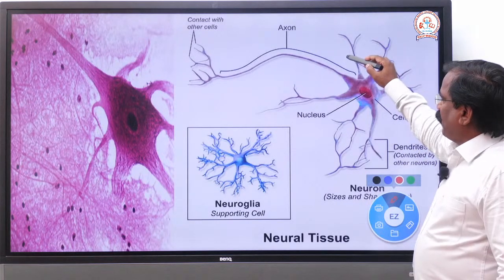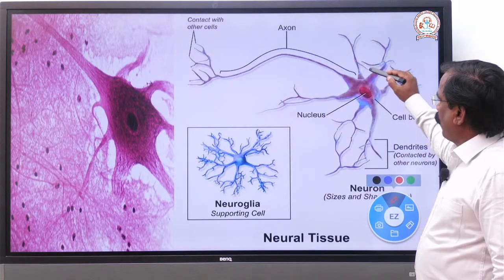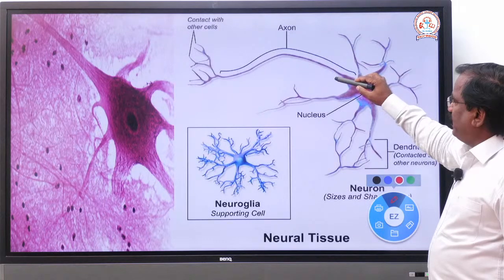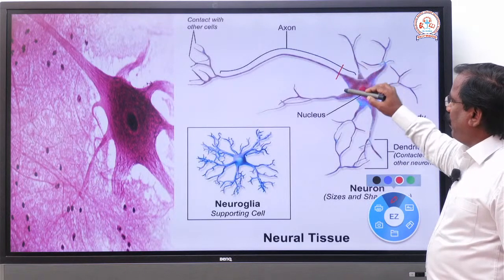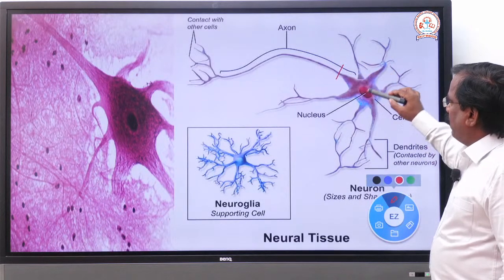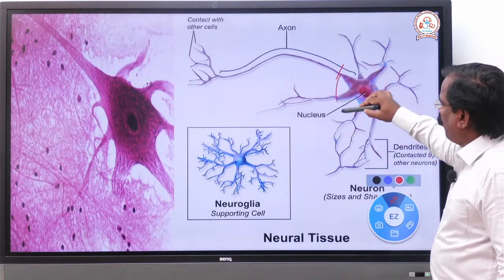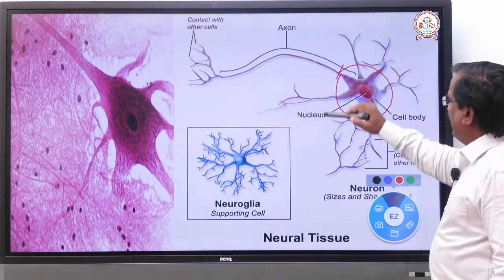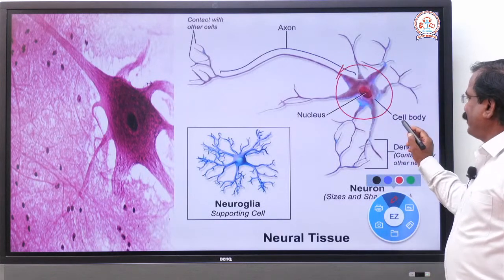It is made up of a highly branching and many sided body. This region is the body. It is called the cell body or cyton.